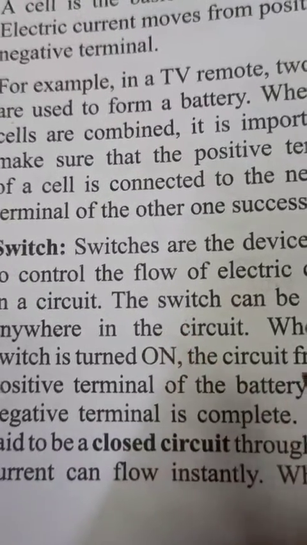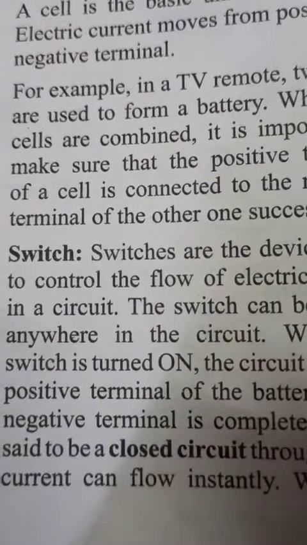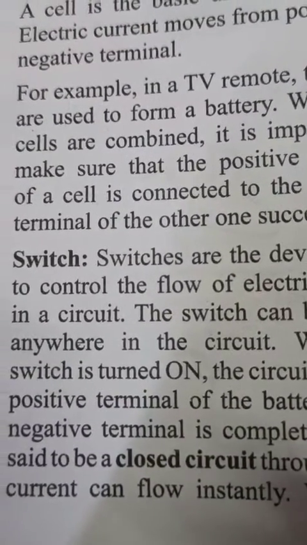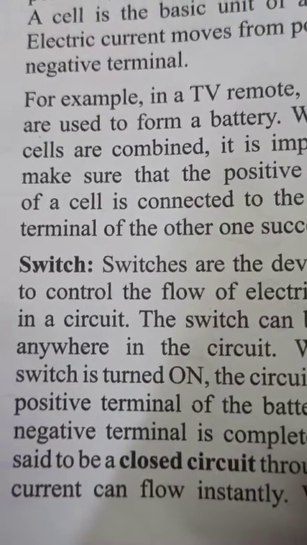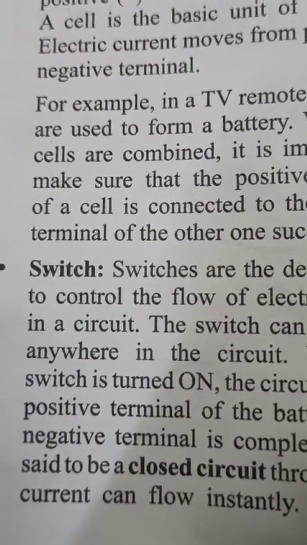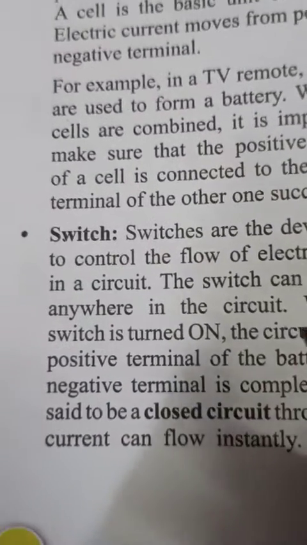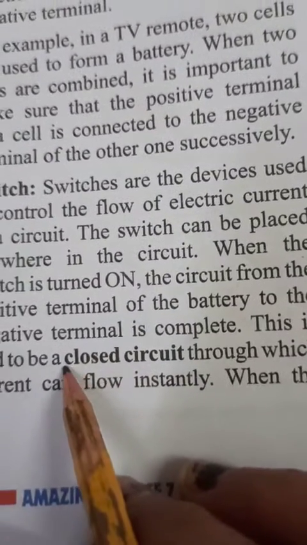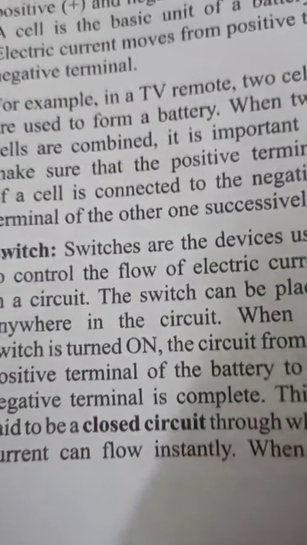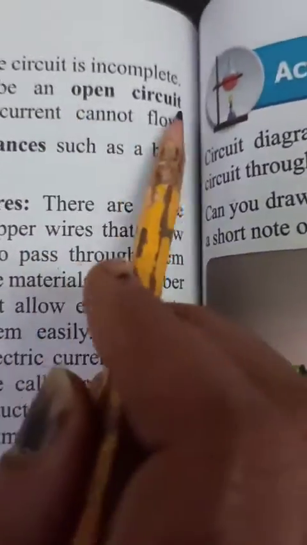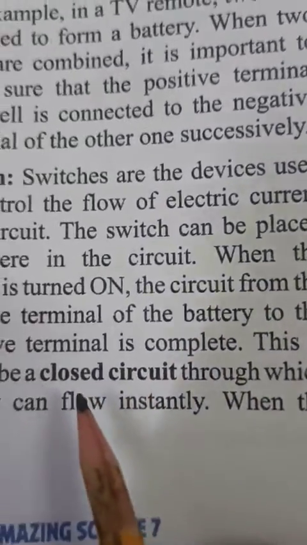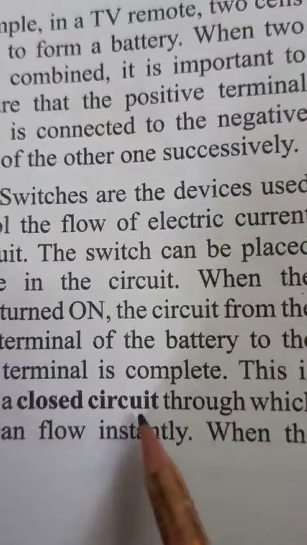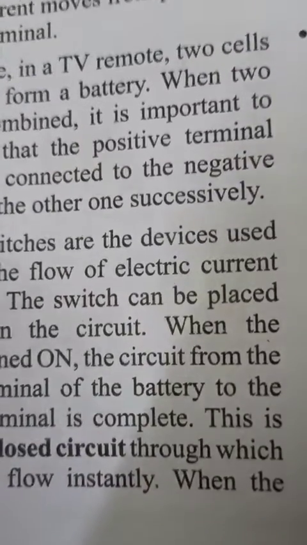Okay, so these are the important parts which we use to switch on and switch off. During switch on, when the circuit completes, that time electric current starts moving. When we switch off, then electric current stops its flow. So according to the position of the switch, we can call the circuit closed or open, means open circuit or closed circuit. When the switch is on, then the circuit is closed and current flows through the wire.